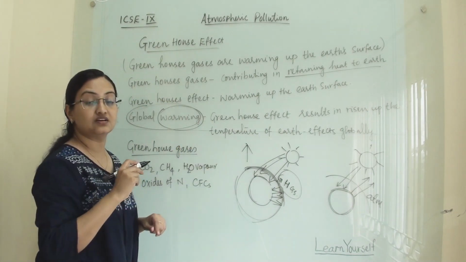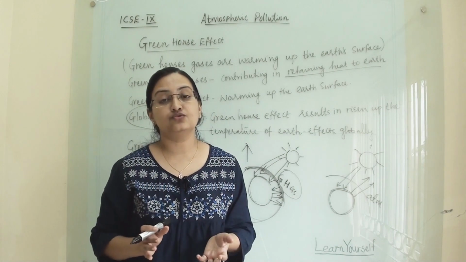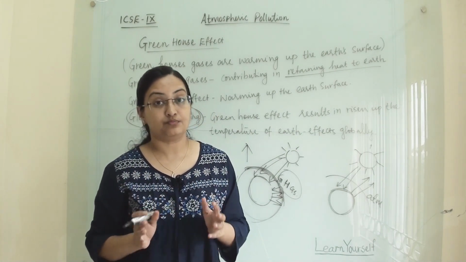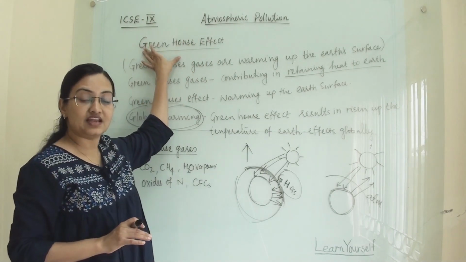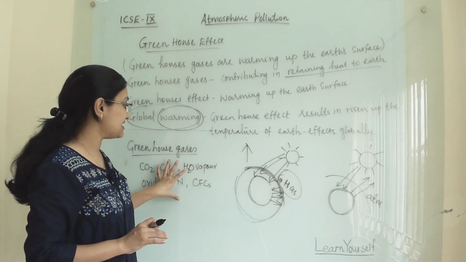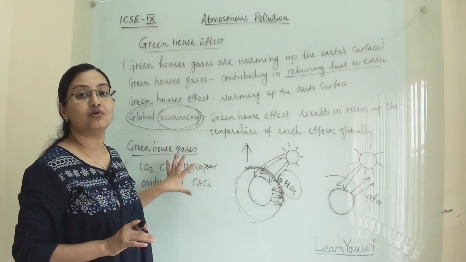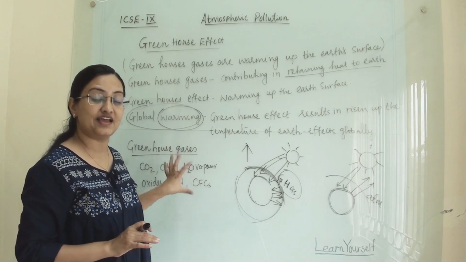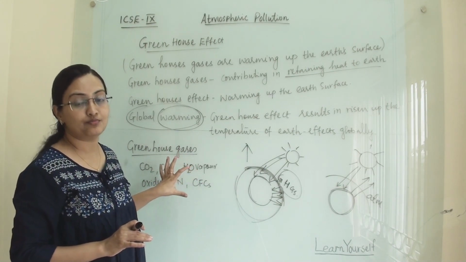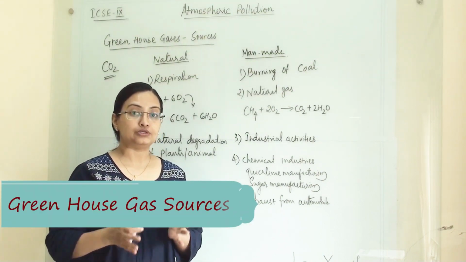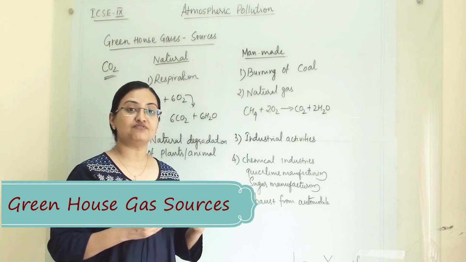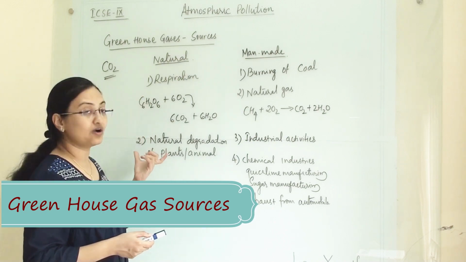So this complete phenomenon is known as greenhouse effect, because this effect is caused by the greenhouse gases, and these gases are generated from man-made activity and caused by man-made pollutants. Earlier we have seen all the major pollutant sources, and in the same way we are discussing the greenhouse gases.